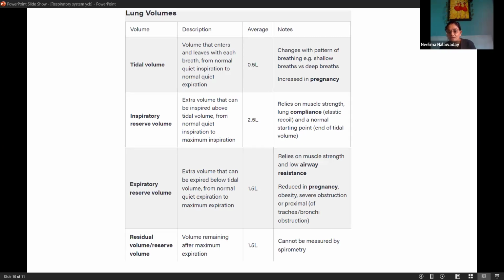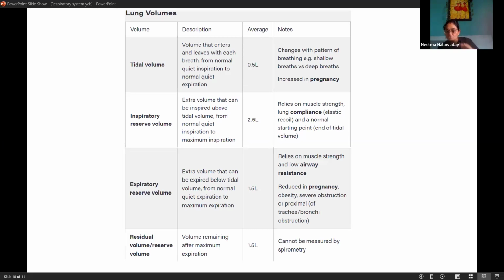It relies on muscle strength, lung compliance, and normal starting point. Means your capacity, your respiratory muscles, how strong they are, how they can give more, for example, the diaphragm. If it is more compliant, then inspiratory reserve volume will be more.